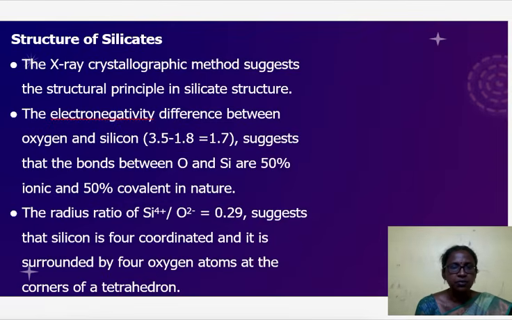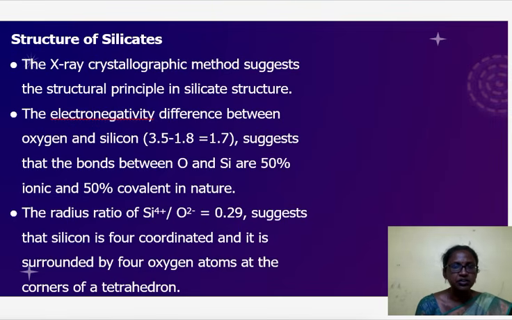Next, we will see about the structure of silicates. The X-ray crystallographic method tells about the structural principle in silicate structure. The electronegativity difference between oxygen and silicon is 1.7. This indicates the bonds between oxygen and silicon are 50% ionic and 50% covalent in nature.